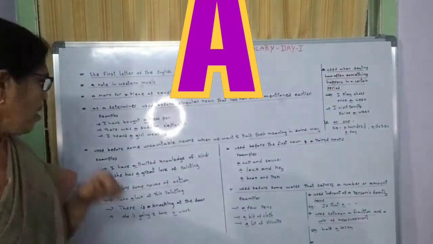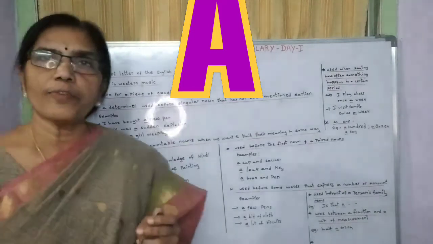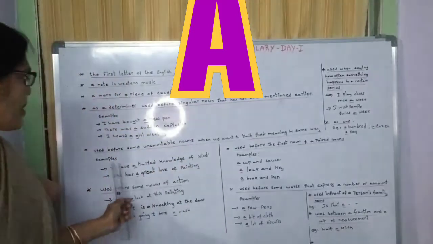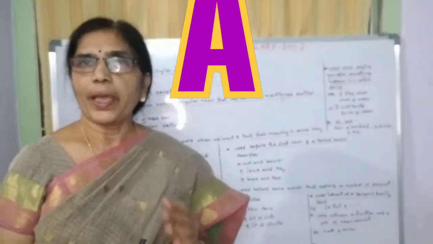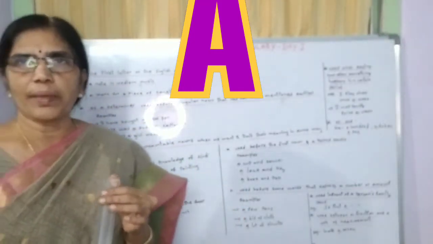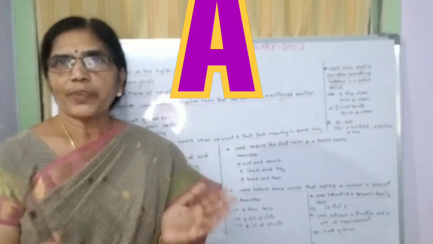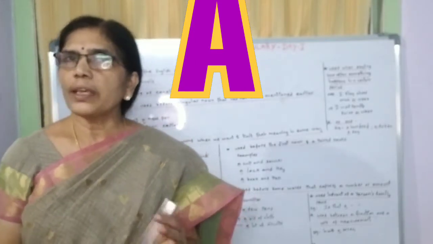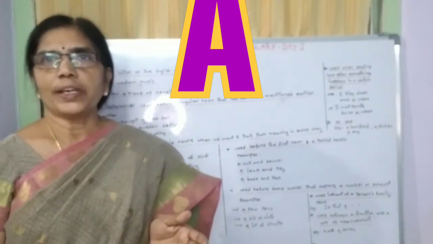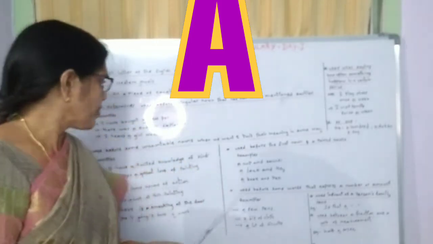Yes: She has a great love for painting. And also, I have a limited knowledge of Hindi. So my knowledge is very limited. I am very poor at Hindi. There we can use a limited knowledge of Hindi.